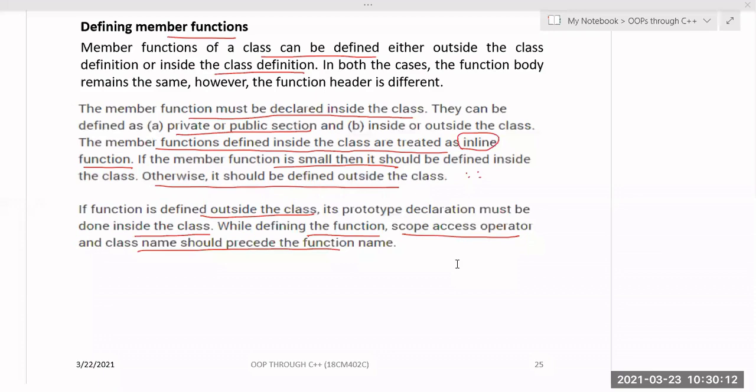So I can define this member function inside the class or outside the class. Okay. If I want to define the member function outside the class, then you have to write this prototype declaration. Okay. Must be done inside the class. And whenever you are defining this member function outside the class, then you have to use the scope access operator or scope resolution operator. Okay. Scope resolution operator, which is also called the scope access operator.